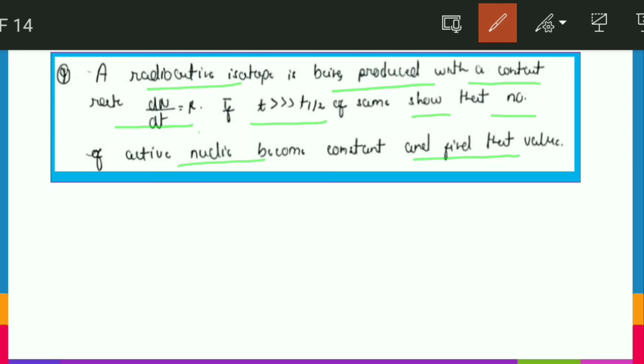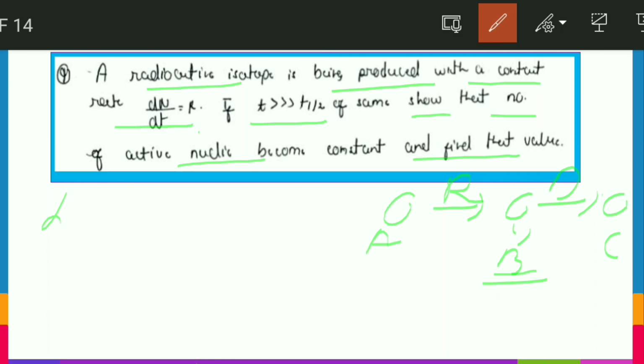So friends, let me write an equation so that you will be able to relate. Let me first show a figure to you. This is our A, this is our B, and this is our C. So B is produced at a constant rate R, and it will also decay by its natural decay process. So at time t we have to find how many active nuclei there are, which has now become constant.